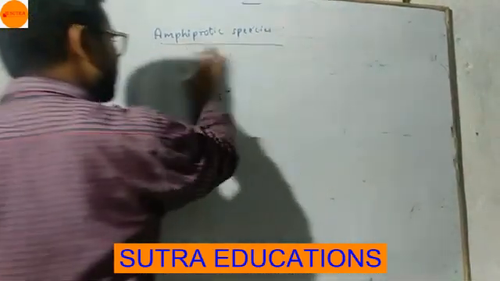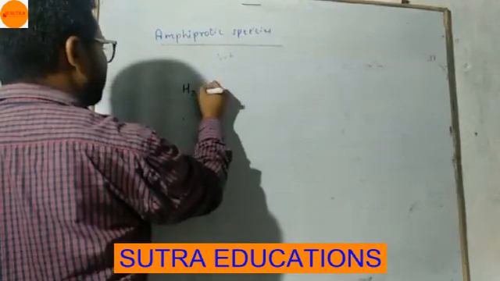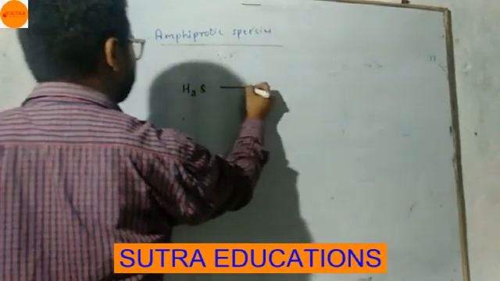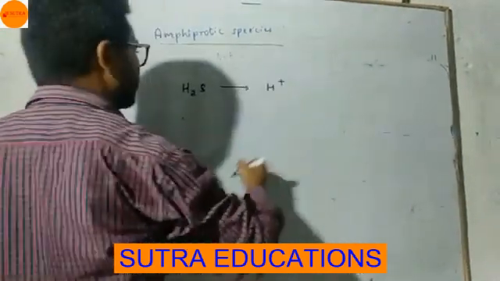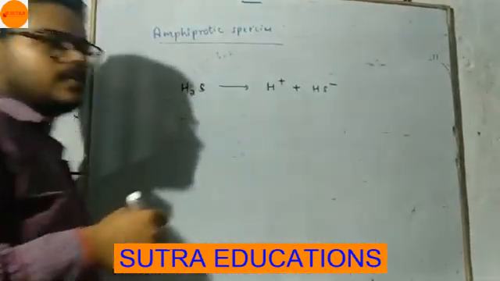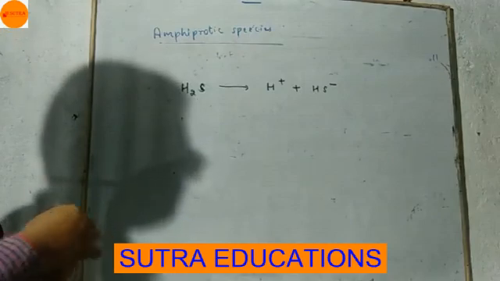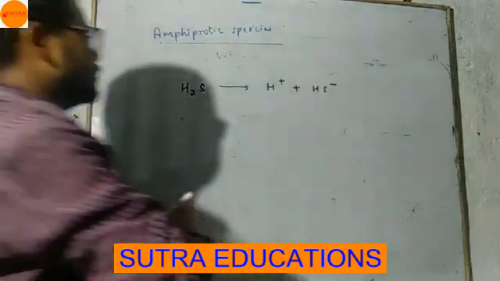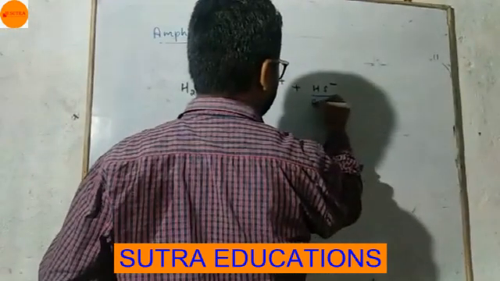Okay, what is HS minus? Hydrogen sulfide, you know, H2S. It can give H plus plus HS minus. So here HS minus is an amphiprotic species.